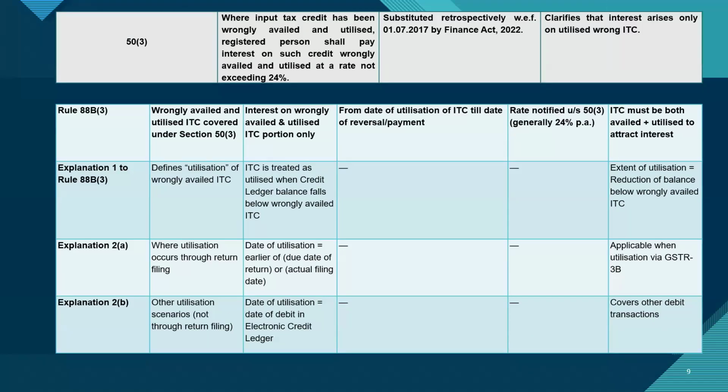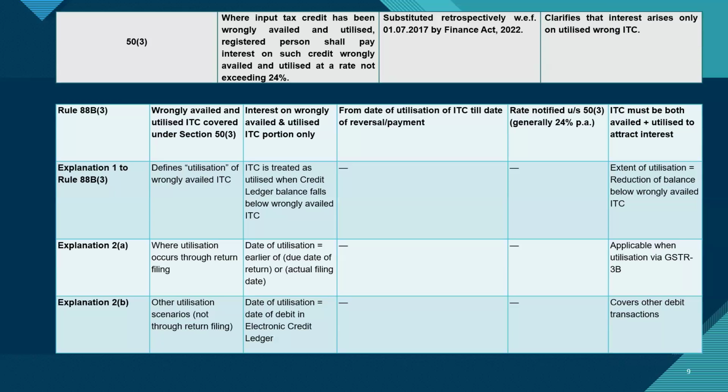Wrong utilization, I think, can be another aspect, but I still feel it will fall under the category of non-payment unless I make the payment as per the procedure that is prescribed. If we go through the language used in Rule 86B, we'll just open it.